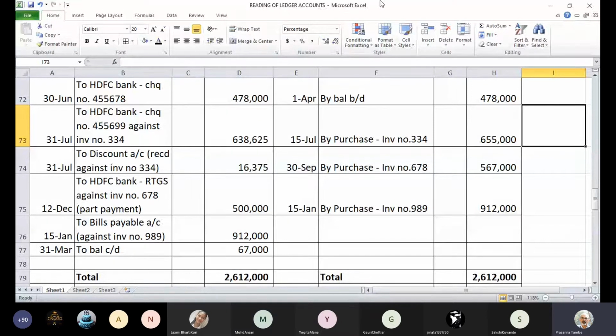Discount received. Yes, you have made a payment to that party and the party gave you a discount. The discount amounted to 16,375. Can you calculate and tell me the percentage at which you have received the discount? Sanjay has given you some discount, so what is the percentage of this discount?